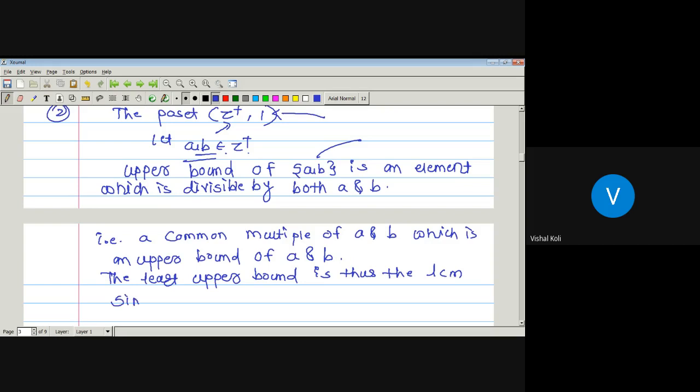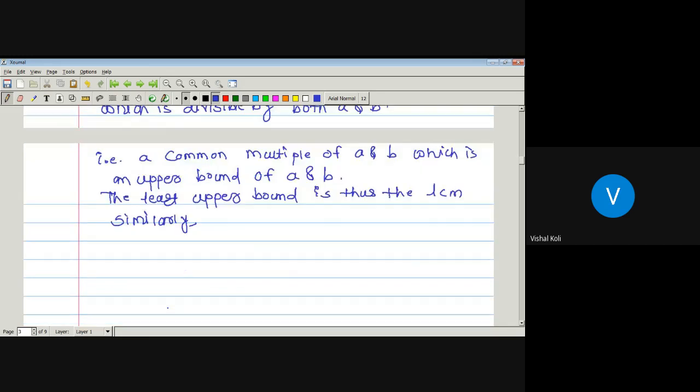Similarly, lower bounds are the elements which are the common divisors of the elements A and B. Those are the lower bounds, and the greatest among them is the GCD of those elements. So the greatest lower bound is the greatest common divisor of the elements A and B.